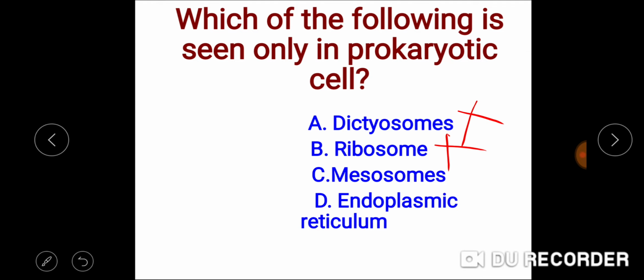And mesosomes are the structures or the infoldings of the plasma membrane of prokaryotic cells and are responsible for respiration in them, and they are considered as the mitochondria of the prokaryotic cell. And this is the correct answer, mesosomes. It is only found in the prokaryotic cell, not in the eukaryotic cell. Endoplasmic reticulum is again a membrane bound cell organelle present only in the eukaryotic cells.